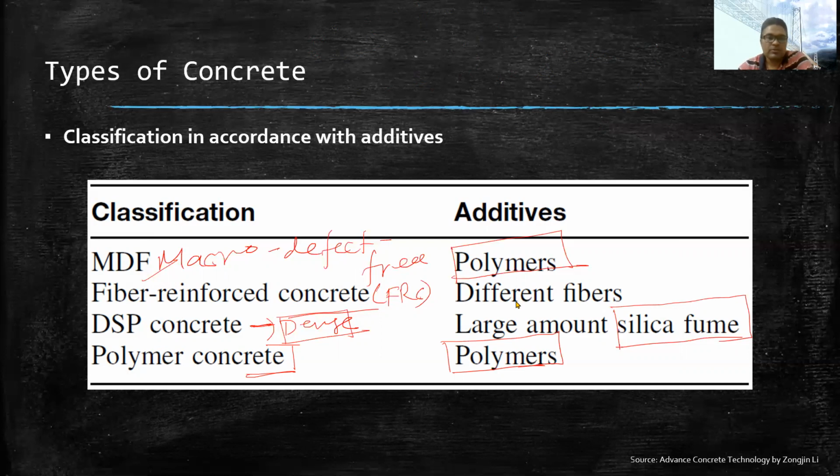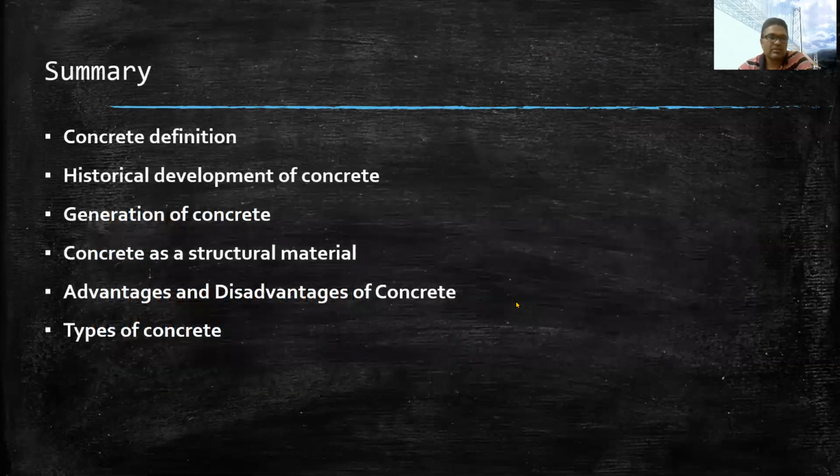Now in this lecture, what we have done so far: we have defined concrete as per historical purview. Then we have seen the historical development of concrete, how concrete evolved. Then we have seen generations of concrete: first generation is plain concrete, second generation is steel reinforced concrete, and third generation is pre-stressed concrete.